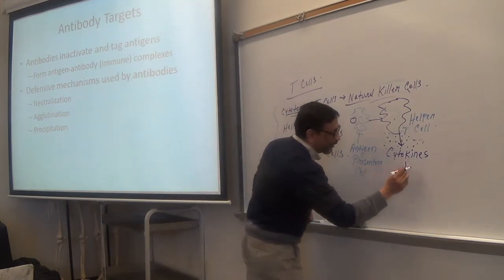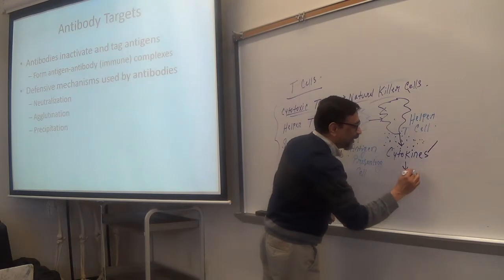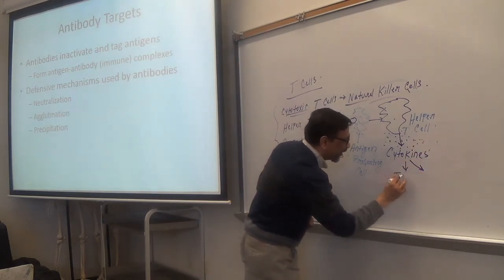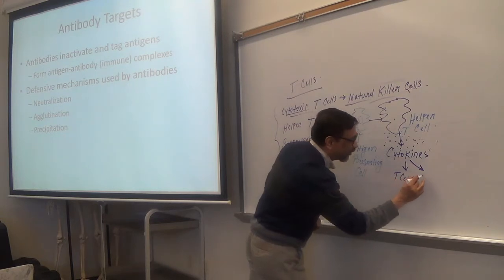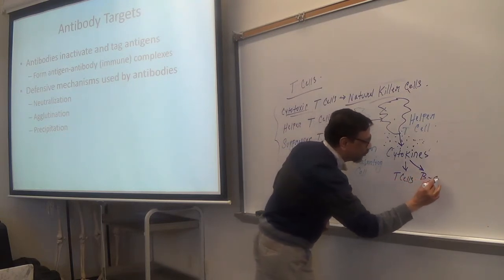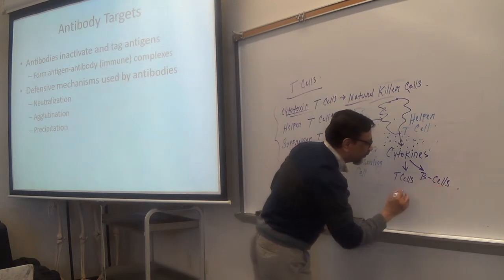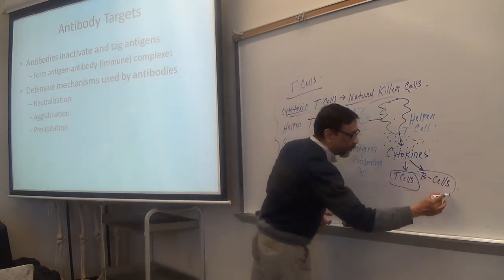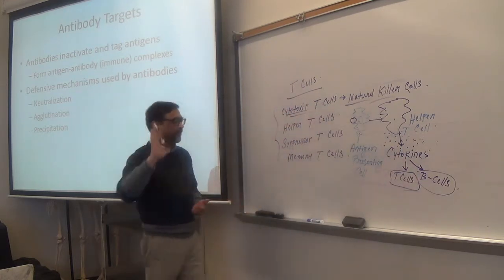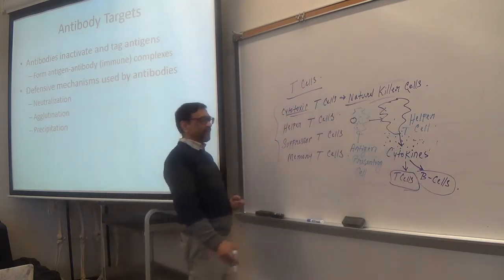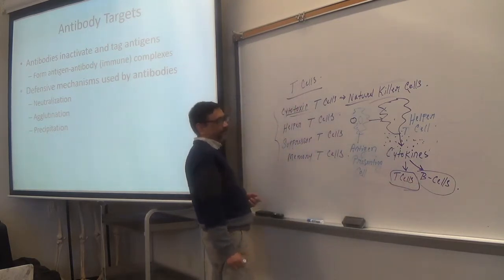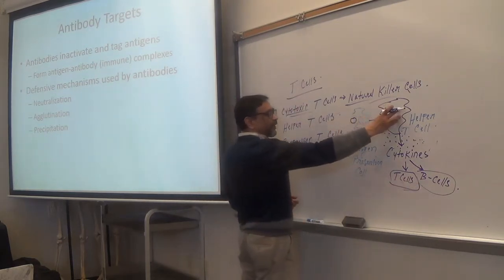Will activate T cells and B cells. So T cells will do their function, B cells will produce antibodies and will do their functions. So their functions will be activated, increased. So that's how the helper T cell works.